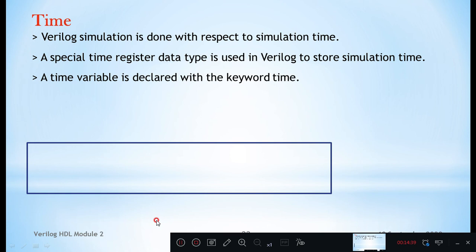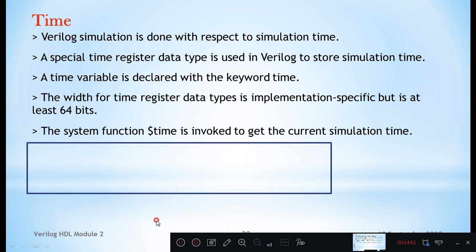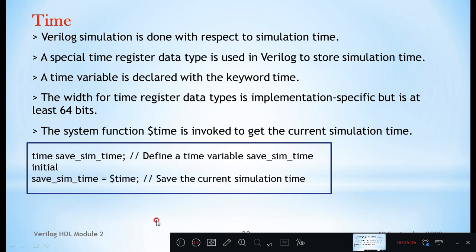Verilog simulation is done with respect to simulation time. A special time register data type is used in Verilog to store simulation time. A time variable is declared with the keyword time. The width for time register data type is implementation specific but is at least 64 bits. The system function $time is invoked to get the current simulation time.